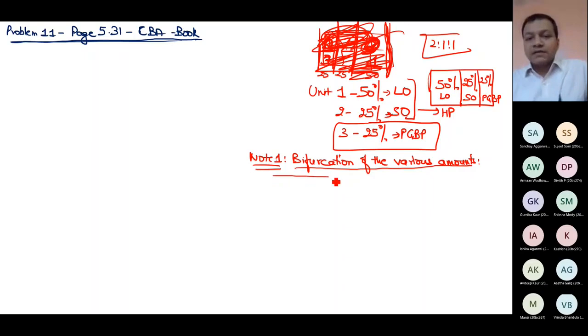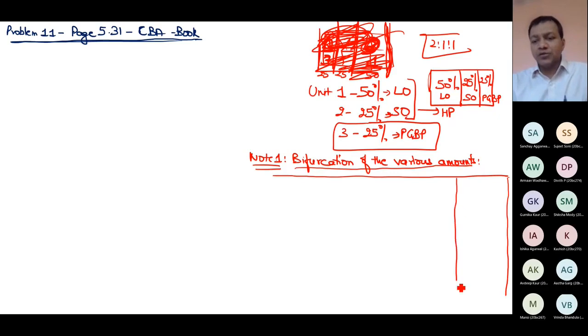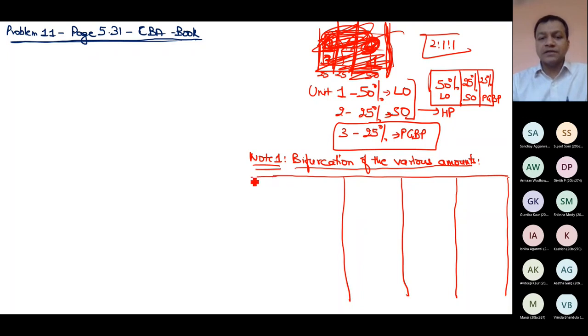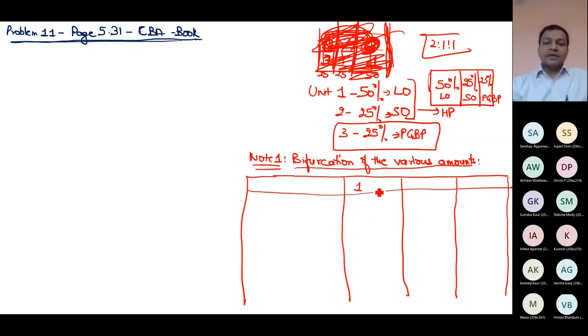So what is my job now? Extra work. First, I will rewrite the question. I'm not doing any solution. I'm just rewriting the question just to remove any confusion in the minds of others. It is my let out house, unit 1. It is my self-occupied house, and this is the house for which I will compute the income and expenditure as per the provisions of PGBP. Now, municipal value total was how much? 384. Just divide every expenditure in the ratio of 2:1:1. So I'm rewriting the question. I'm not solving it.